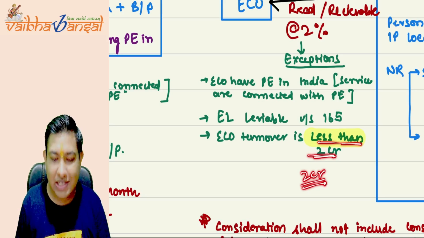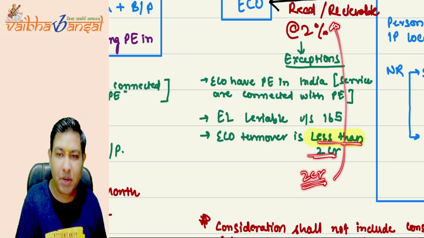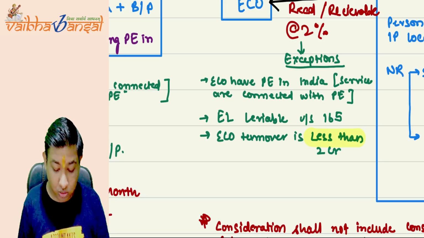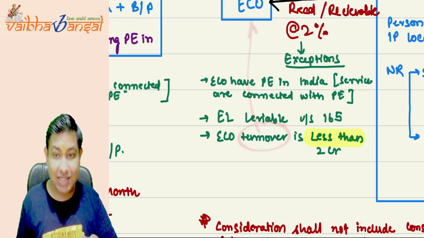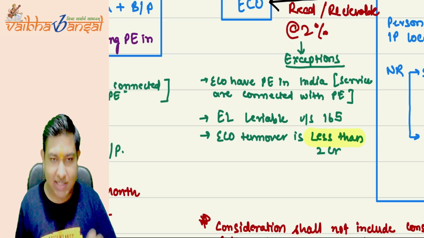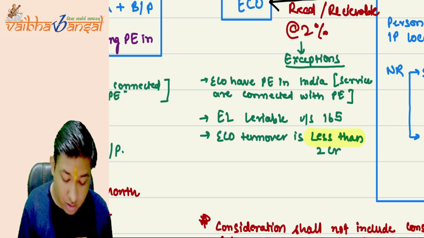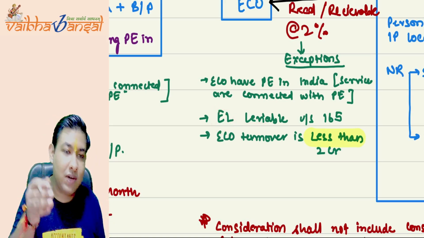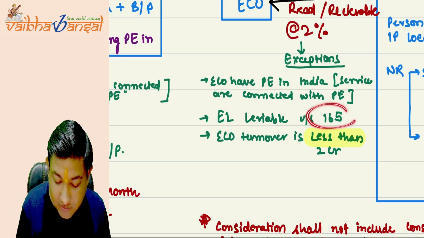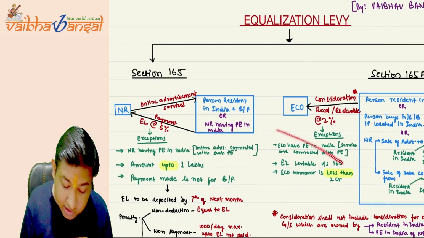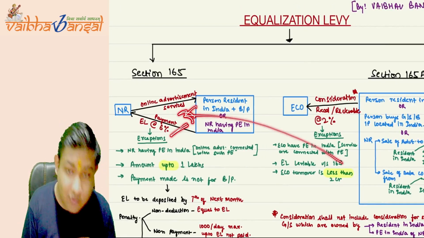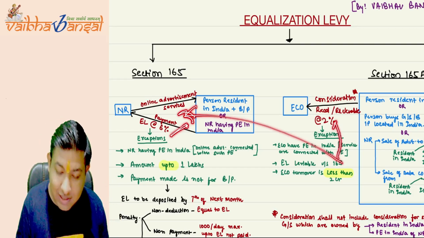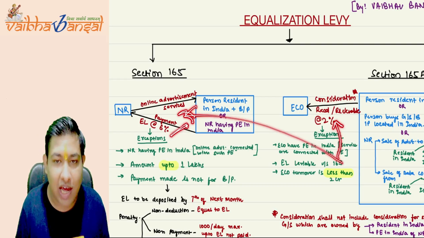Here is the case where the equalization levy will be applicable, but it says less than 2 crore. If the total turnover of the ECO is less than 2 crore, then the equalization levy will not be applicable. Also, it will not be applicable if the equalization levy has been deducted under section 165. It means if you have deducted the equalization levy of 6%, then you need not deduct the equalization levy at the rate of 2%. I hope it is clear.